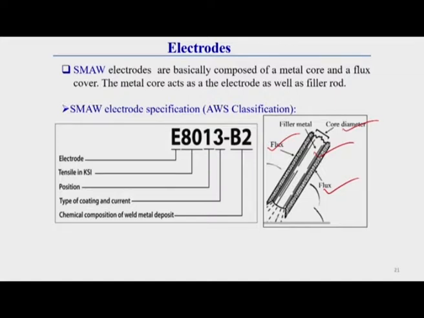Here I am showing a simple electrode specification, to show how to know the type of electrode used in the SMAW process.